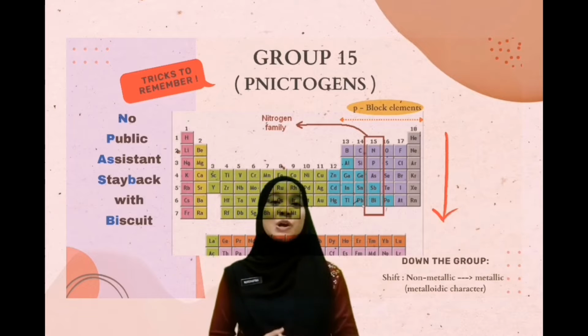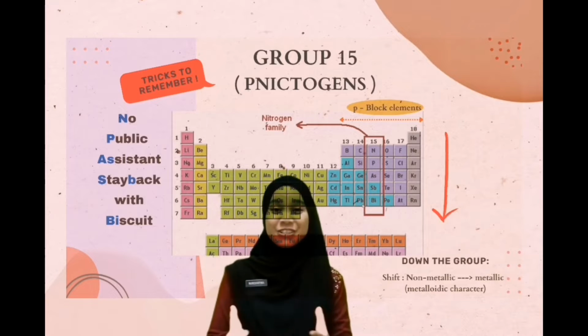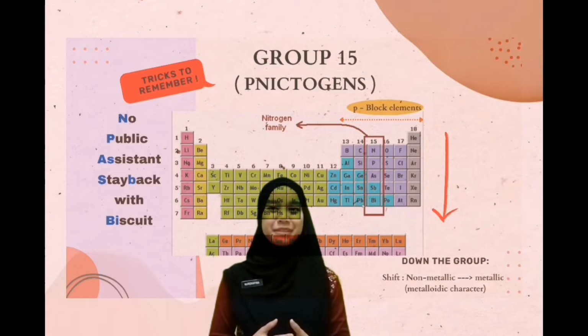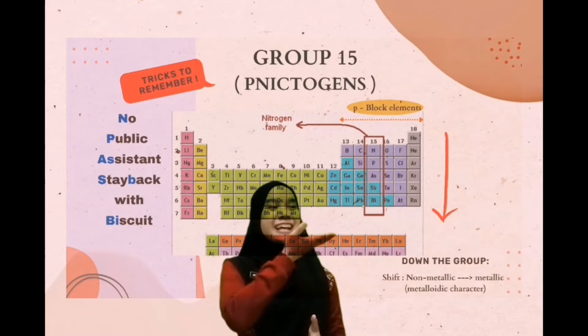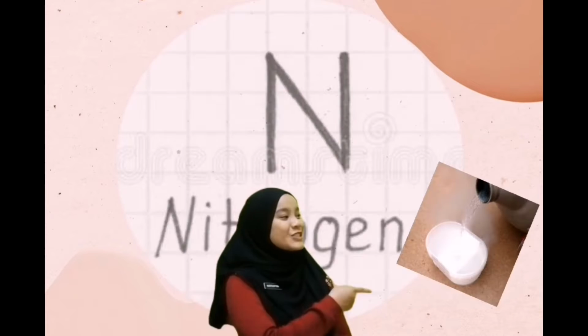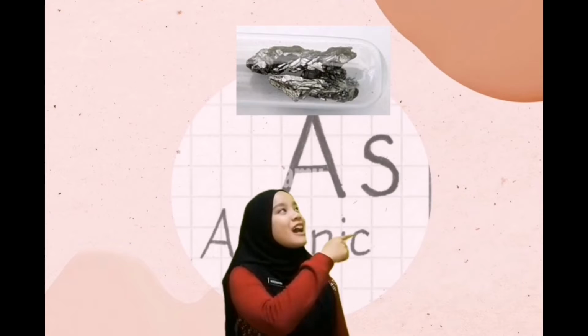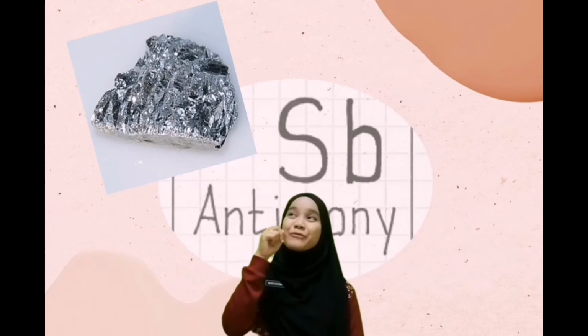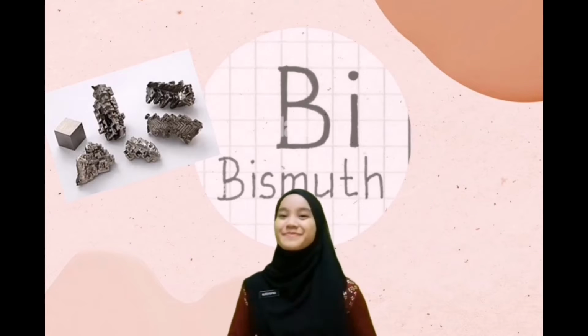Group 15, also known as the pnictogen or nitrogen family. The p-block elements are put on the right-hand side of the periodic table. There are 5 elements in group 15. The elements consist of nitrogen, phosphorus, arsenic, antimony, and bismuth.